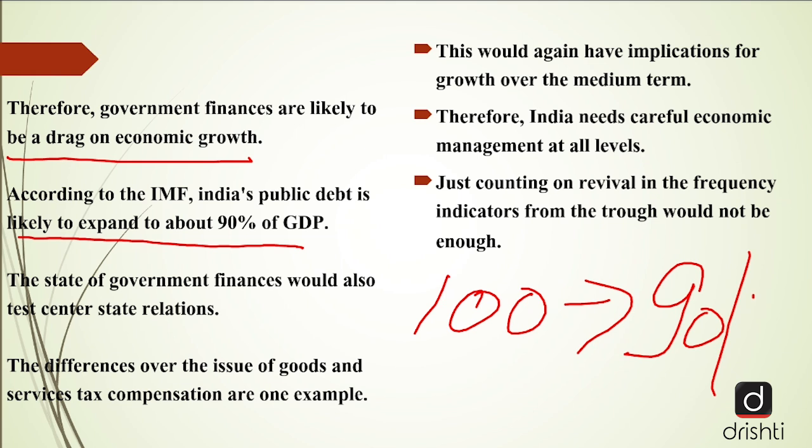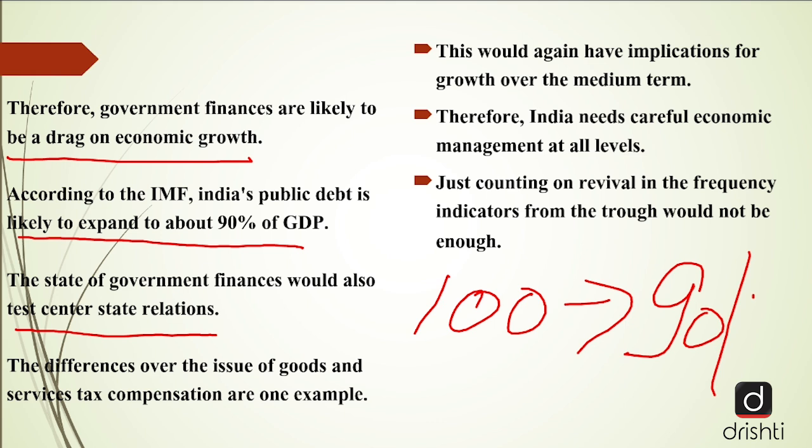From 1991 till 2017-18, this figure was constantly hovering at around 70-73%. However, in the last few years, it has increased by 17 points, and today we see this particular figure at 90%. The state of government finances would also test center-state relations. Now, in such a scenario, definitely there will be a situation of tussle between the state and the center government. Why? Because both of the governments are lacking revenue. So there will be a test of center and state relations.